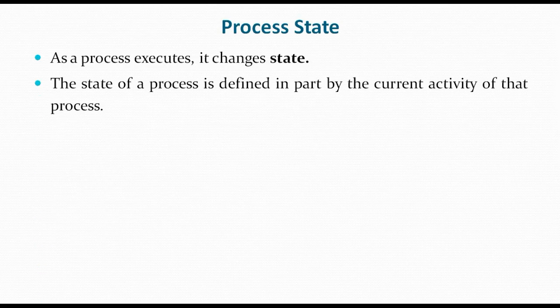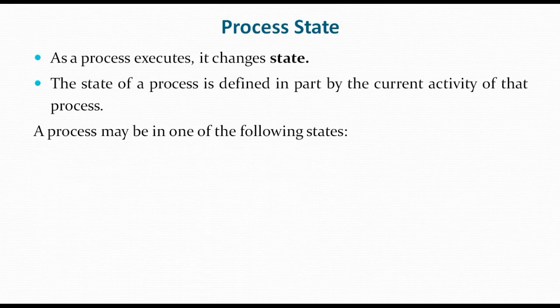When the process is created, then it is a new process. Therefore we say that the current activity of that process is defined by the process state. A process may be in one of the following states.